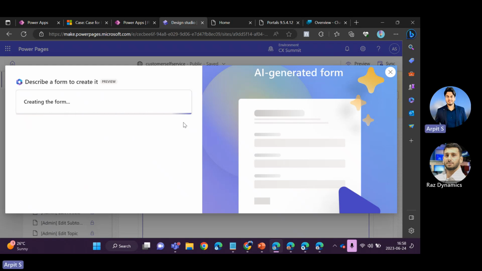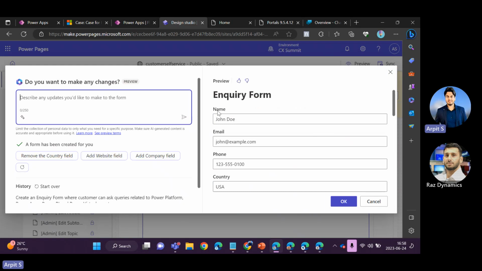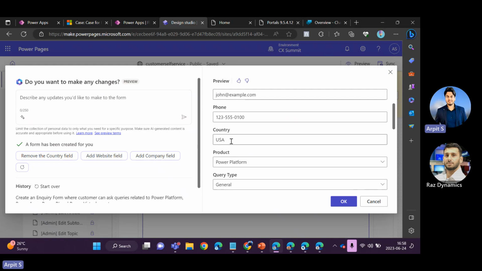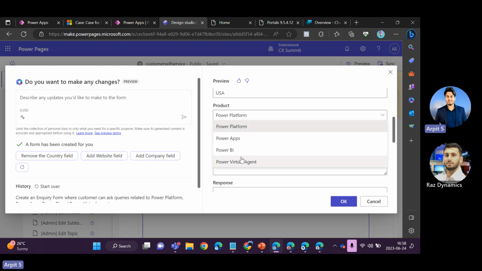I have not provided the details like what fields I'm expecting, what fields you need to create, what should be the type of the data. It will automatically detect, and you can see it has created an inquiry form, and it has automatically created some of the attributes like name of the customer, email address, phone number, country, product. Since I have asked for multiple options, it automatically created a multi-option set.